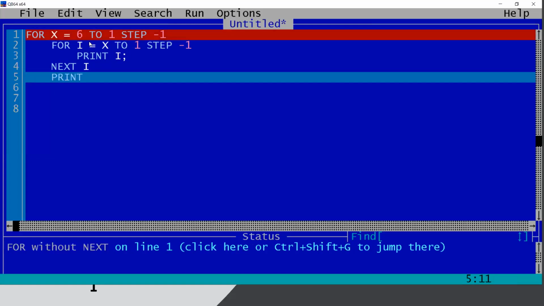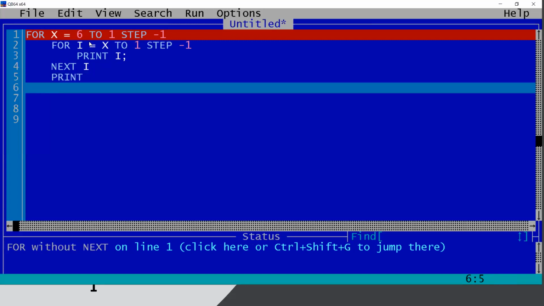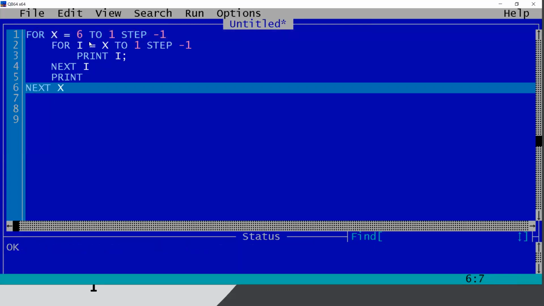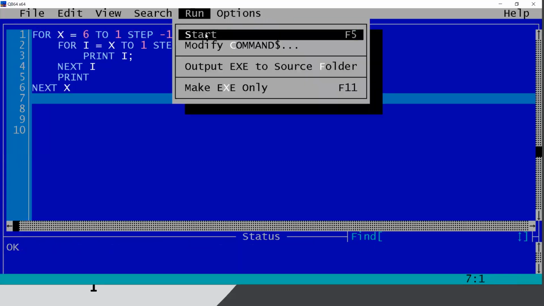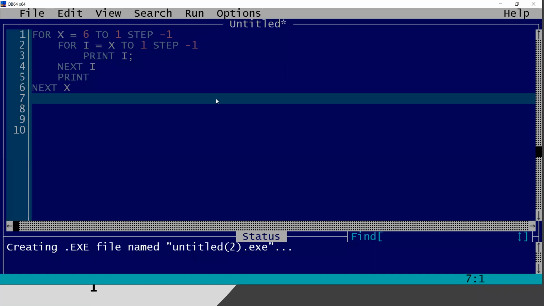And I will just request the compiler to print a new line after each inner loop execution, so the lines will be separated out. That's all I want to say. Let me run the program. I think you are able to get the idea now. It is much clearer now.